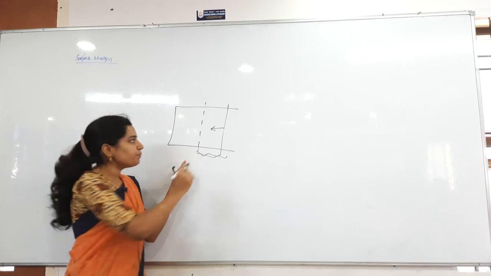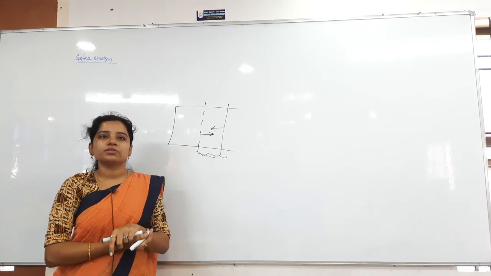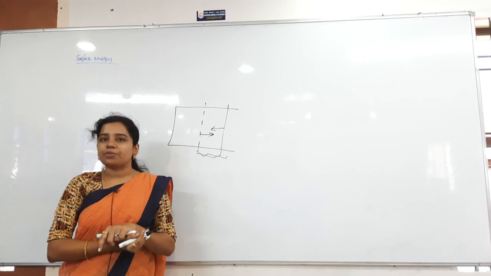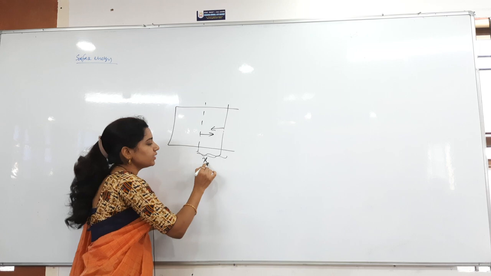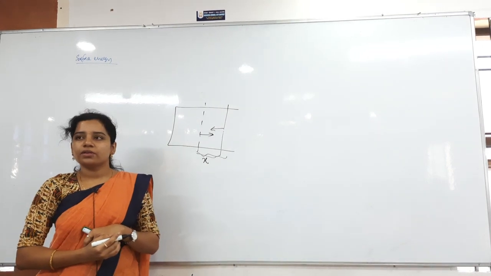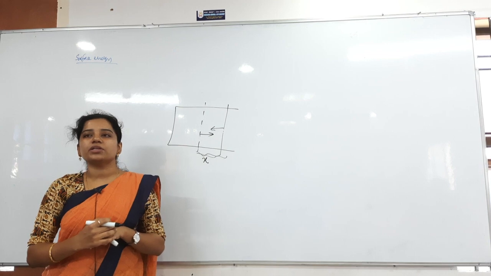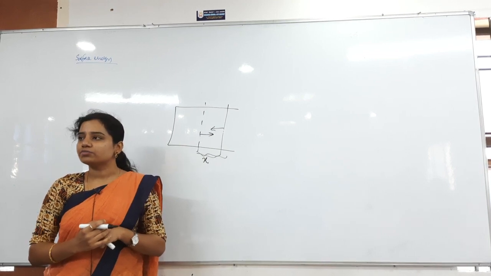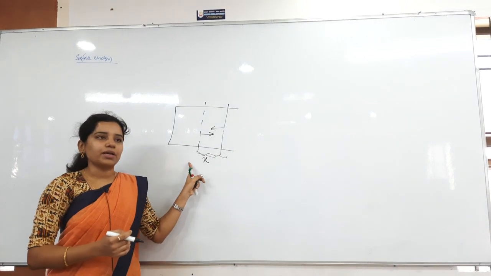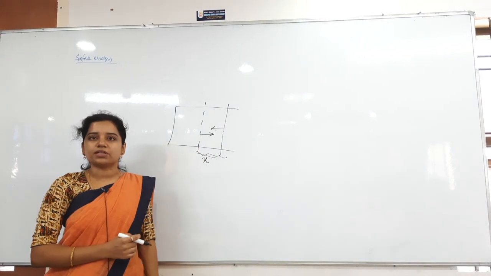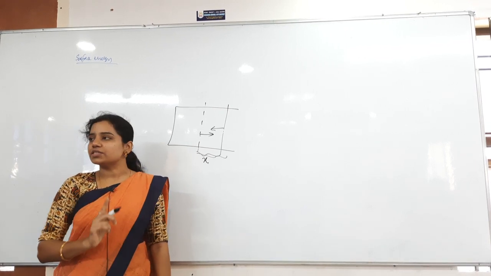So whenever I am pulling this one, then what am I overcoming? Surface tension. I am overcoming the surface tension, and also I am making a displacement x here. Whenever you are applying the force and making the displacement, what are you doing there? We are doing the work. By applying the force, I am making this much of displacement here. Then what I can say, nothing but I am doing some work against the surface tension.